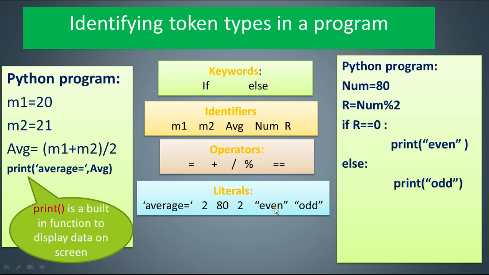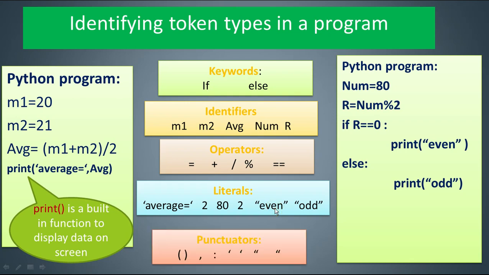After that, some brackets we have used after print, parentheses, and parentheses for grouping mathematical expressions, the comma, and quotation marks, double quotes and single quotes. These are called punctuators. So I think you got an idea of what tokens are and how you can divide them into categories: keywords, identifiers, operators, literals, and punctuators.